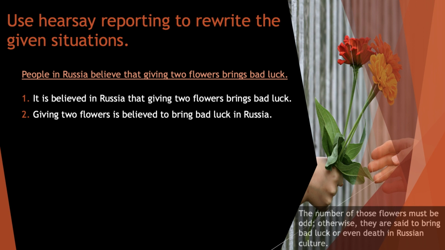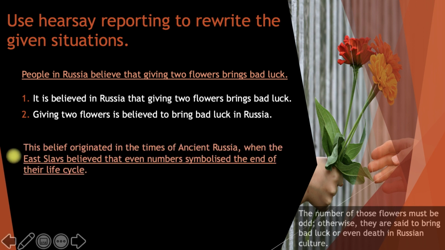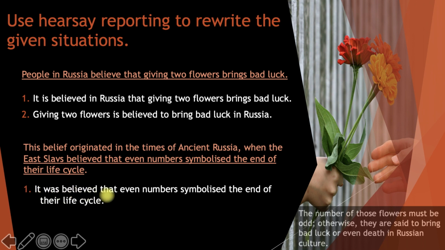Moving on with the second situation, here we will focus on the underlined part. This belief originated in the times of ancient Russia when the East Slavs believed that even numbers symbolize the end of their life cycle, even numbers like 2, 4, or 6. Okay, so in the first version, again, we will change this part into the passive and we will say it was believed.